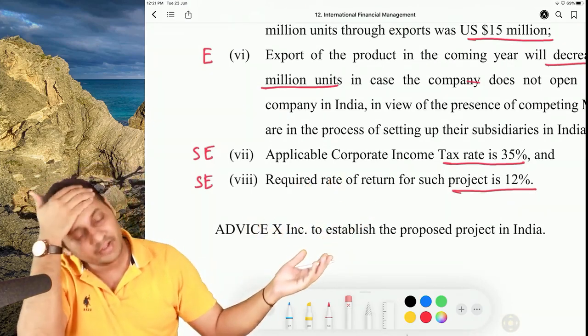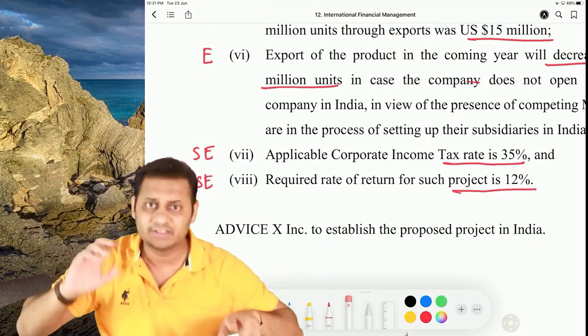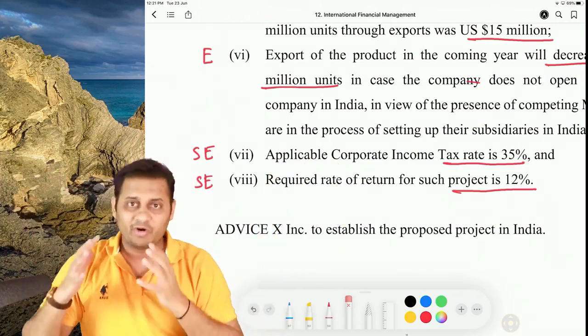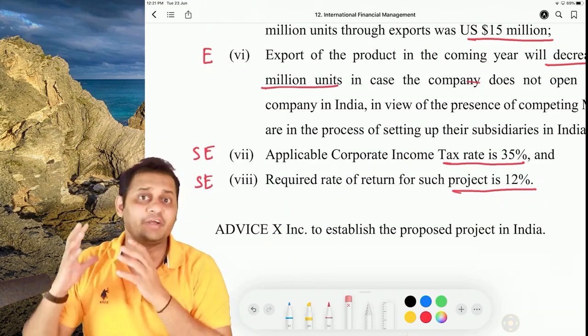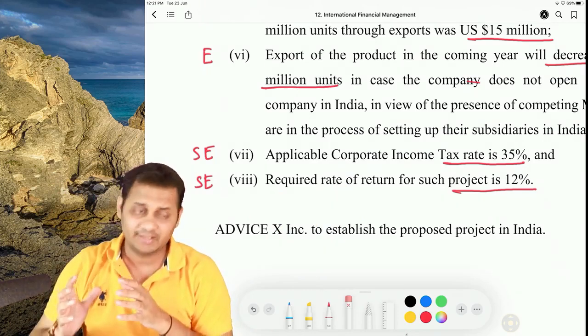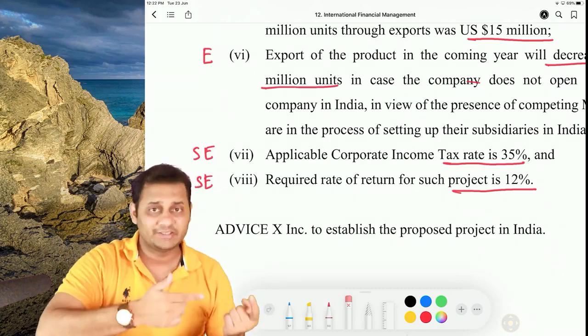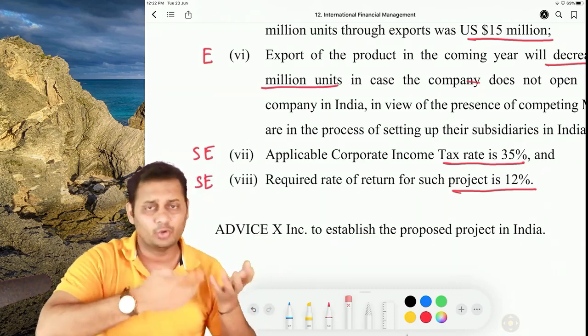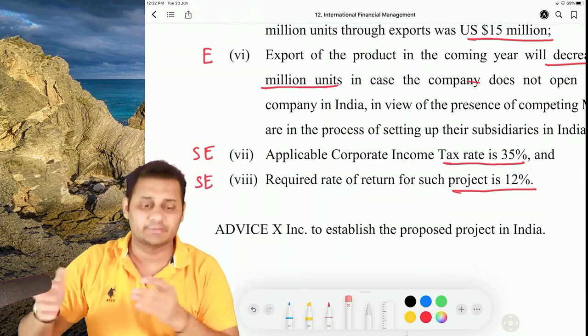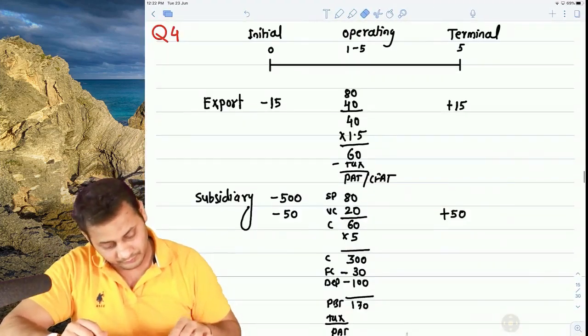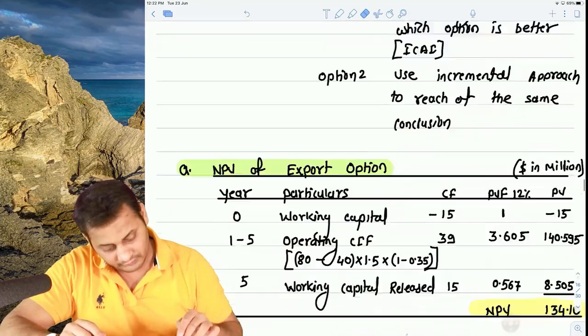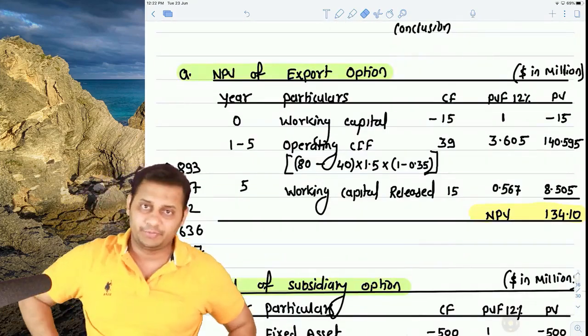Now we had to take a decision. How will you take a decision? It's very simple. You calculate what is the net present value of the export option, and then you calculate the net present value of the subsidiary option. If the net present value of the subsidiary option is higher, go with that, otherwise continue with the export. So we started with the export option.